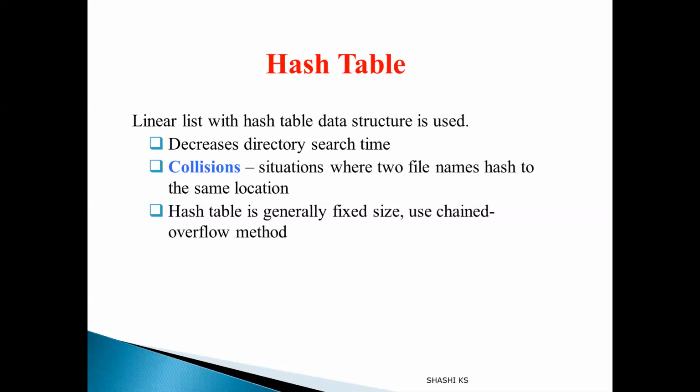Plus, before the linear list, we also maintain a hash table. This hash table will contain hash values. How are the hash values produced? These hash values are produced by applying the hash function on the file name. Hash function is applied on the file name and the hash value is produced. And that hash value will contain a pointer to the actual file.